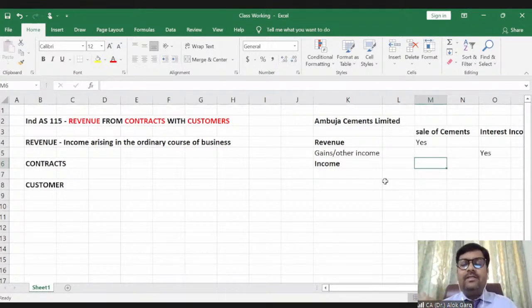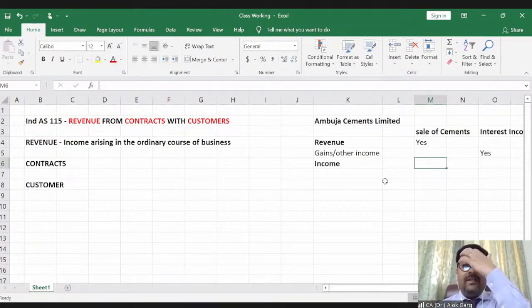If you have seen the Schedule 3 format for companies, Ind AS is applicable to companies. And for preparing the financial statements of a company, of course, you have to refer to Ind AS 1 as well as Division 2 of Schedule 3 in case of a non-NBFC company and Division 3 of Schedule 3 in case of NBFC companies.